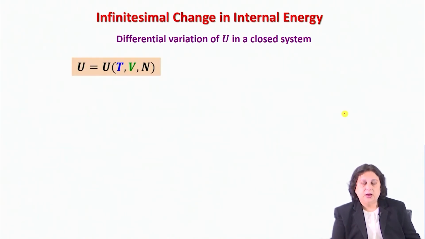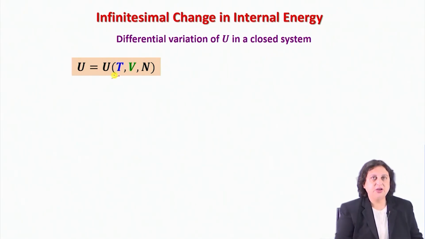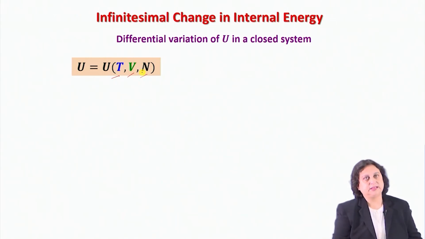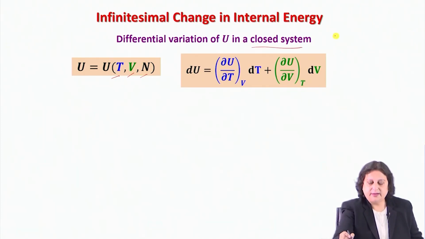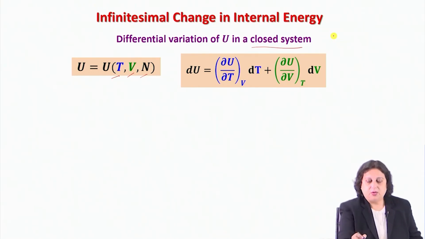system. Now let me start by saying that U in general is a function of temperature T of the system, volume V of the system, and the number of particles present in the system. And then I can very easily write down that for a closed system where N is a constant number, dU must be dependent on dT and dV.